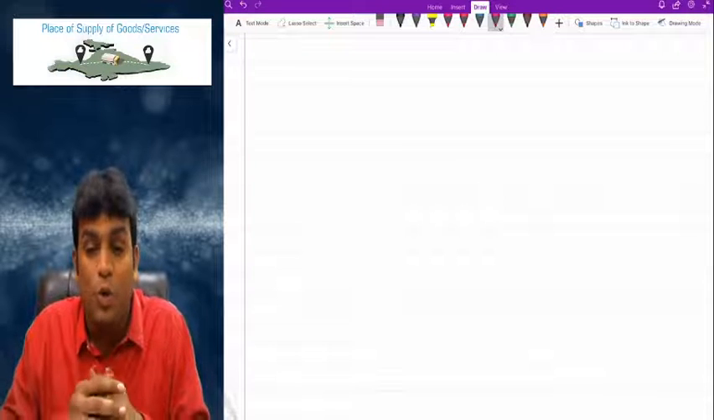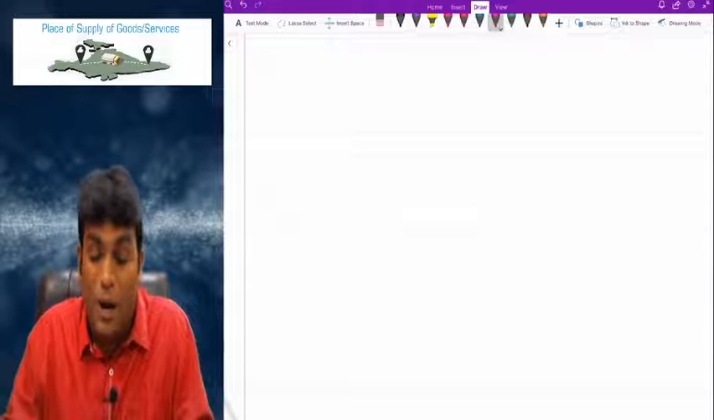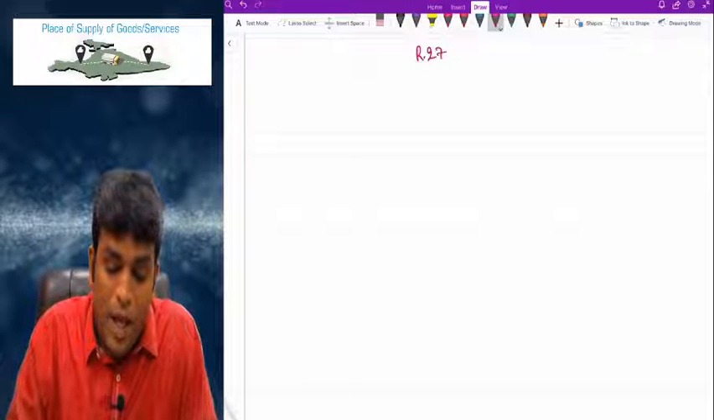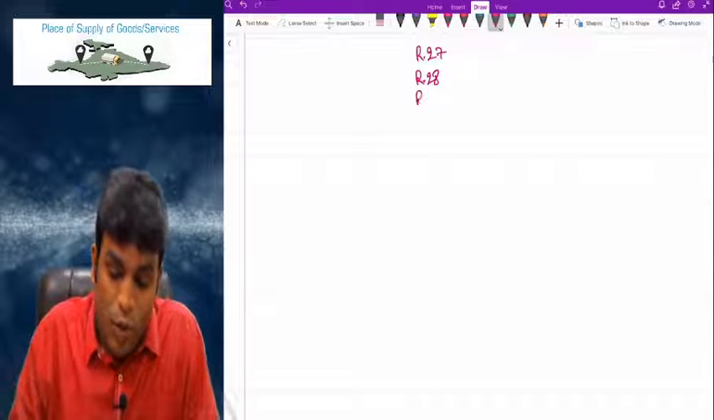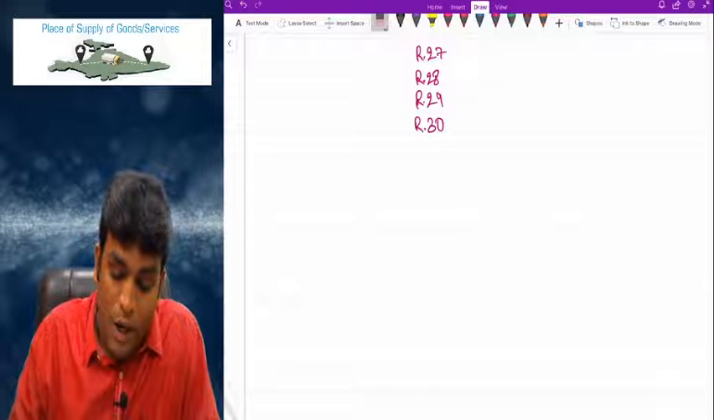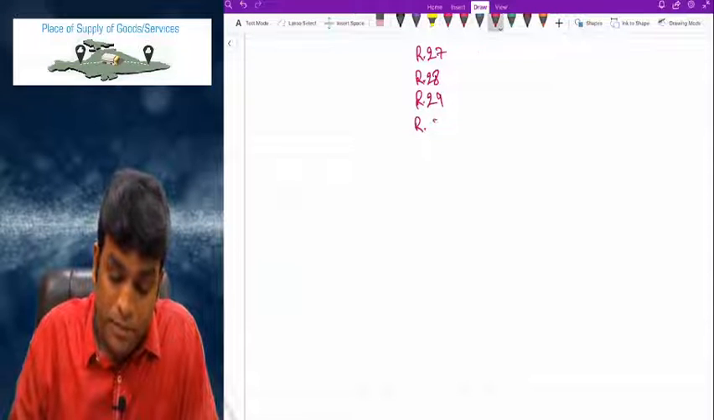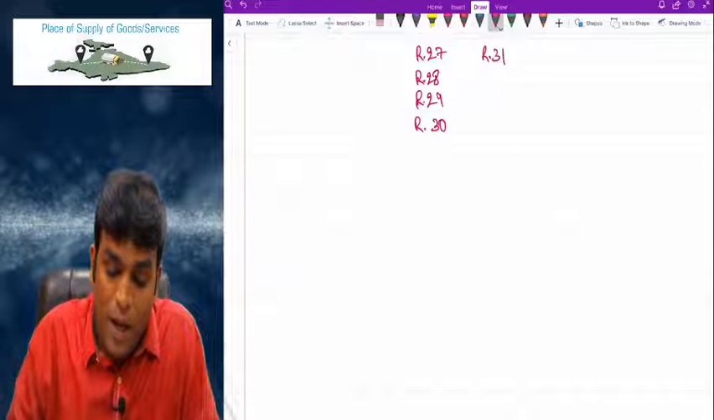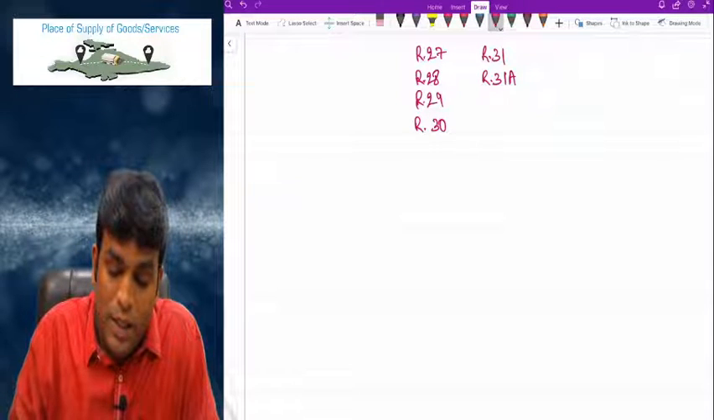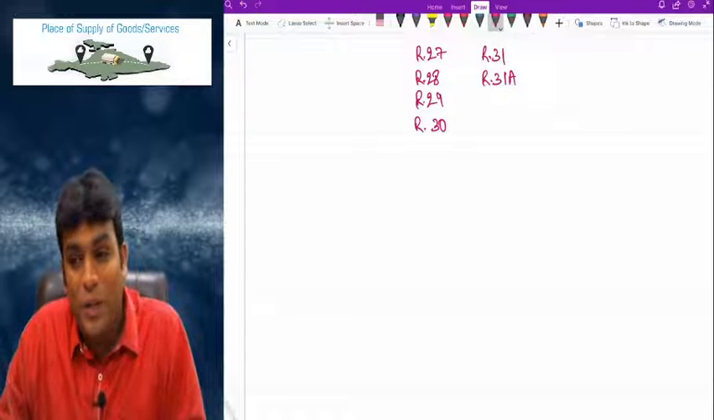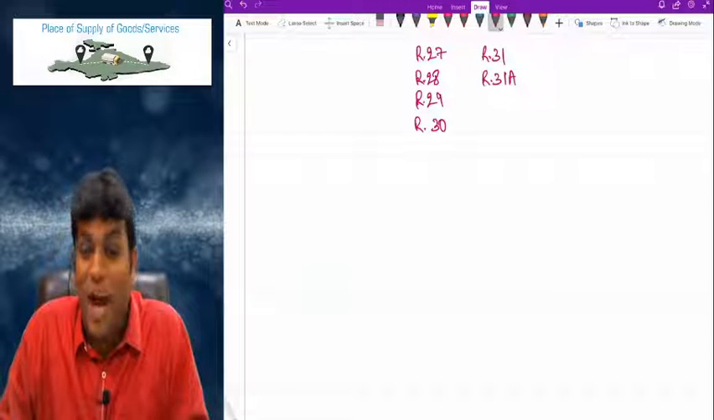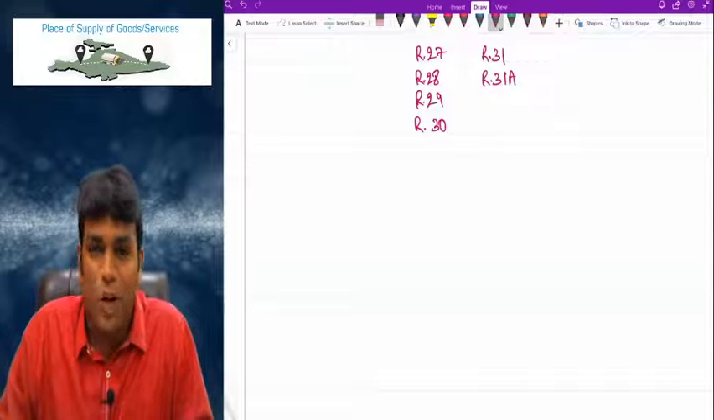And by the way, what is rule 27? Rule 27 talks about a case where consideration is not wholly in money. Rule 28, supplies between distinct or related persons. Rule 29, principal to agent. Rule 30, 110% of cost. Then rule 31, best judgment, and rule 31A, valuation in case of betting, gambling, lottery. And I taught you the recent and the latest amendment in relation to betting, gambling, lottery also.